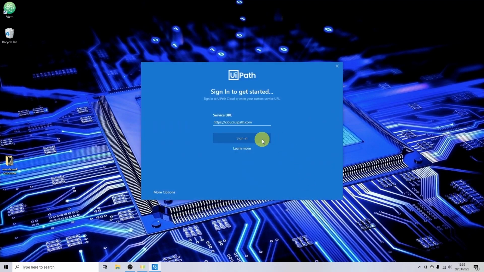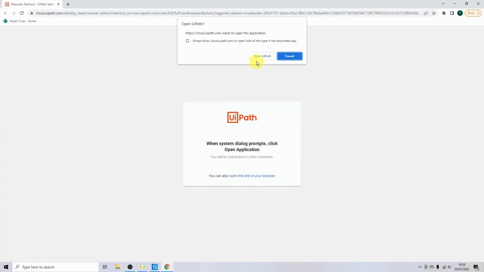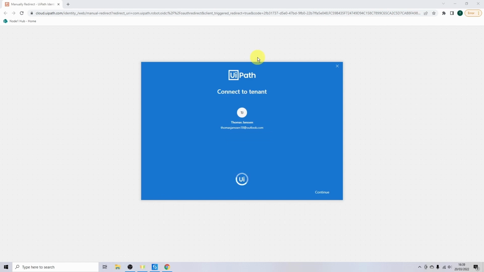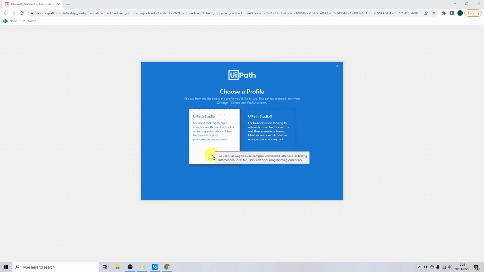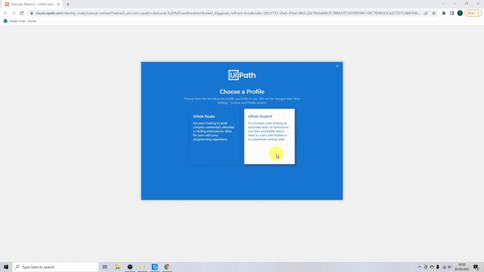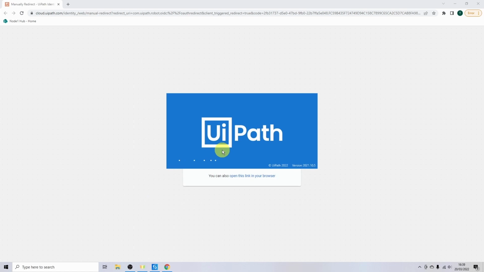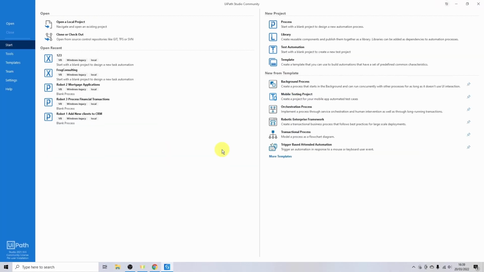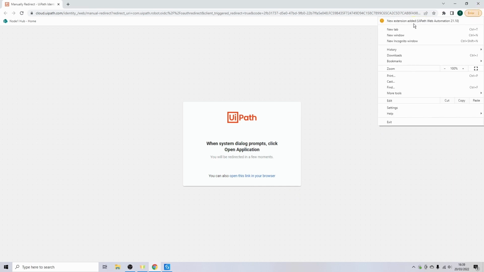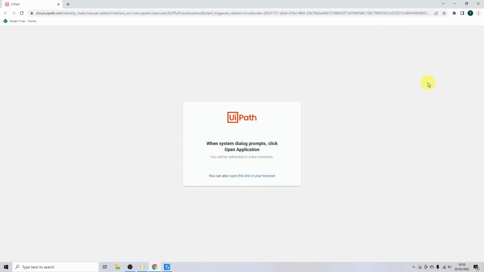Log into the orchestrator. UiPath will now let you choose whether to use UiPath Studio or UiPath Studio X. UiPath Studio X is a preferred option if you don't have any programming experience yet. You can switch between the two at any moment. I will choose UiPath Studio. The last step is to enable the Chrome plugin and you're ready to start automating your own processes.